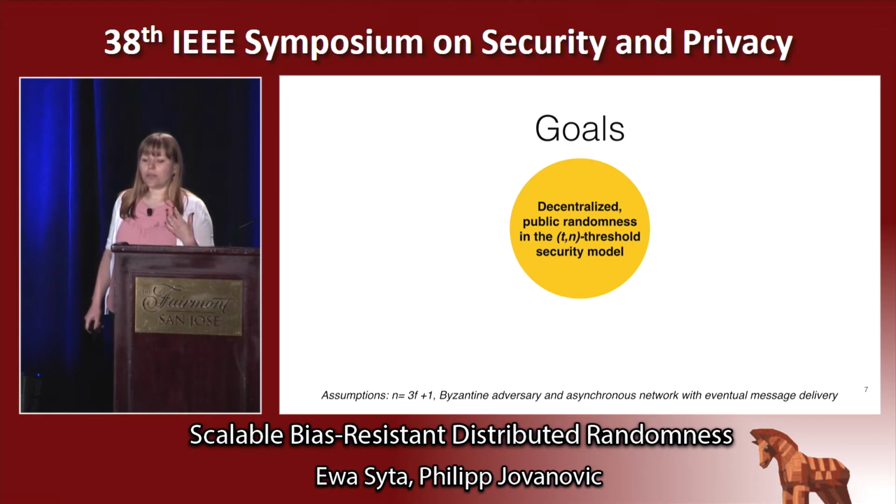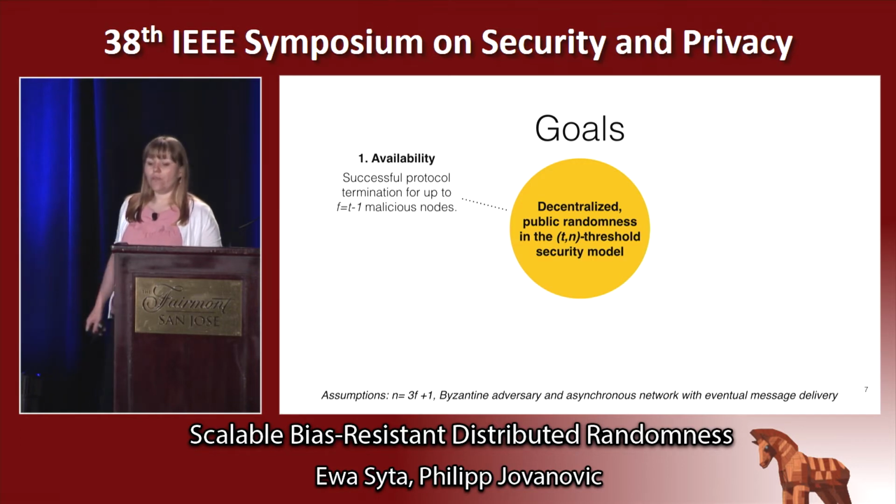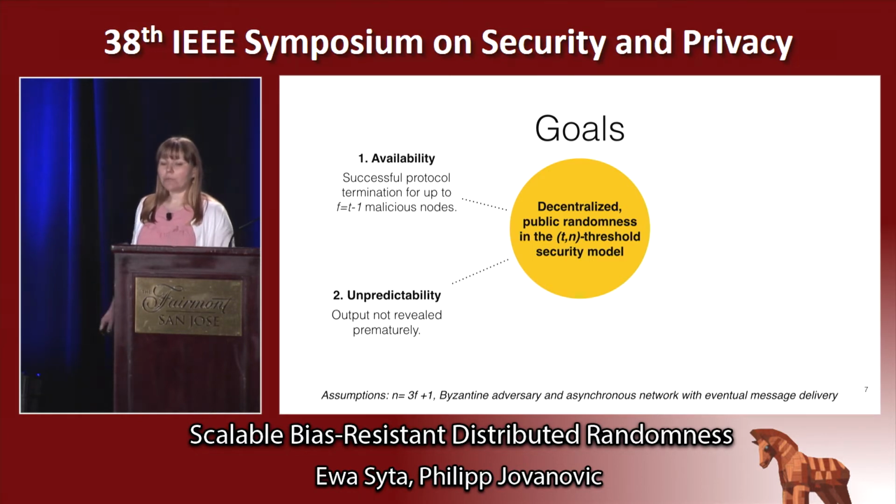So we set out to achieve a decentralized public randomness protocol in the very well understood and commonly used T out of N threshold security model. We had 5 specific goals in mind. First, availability. We wanted to ensure a successful protocol completion even in the presence of dishonest parties. Unpredictability.